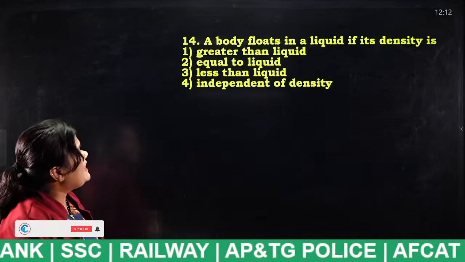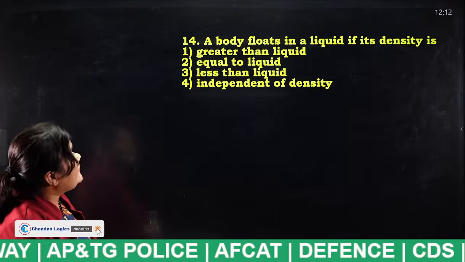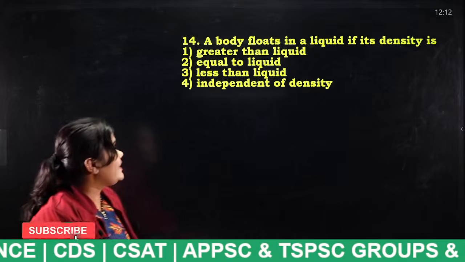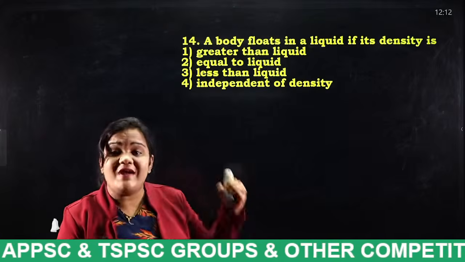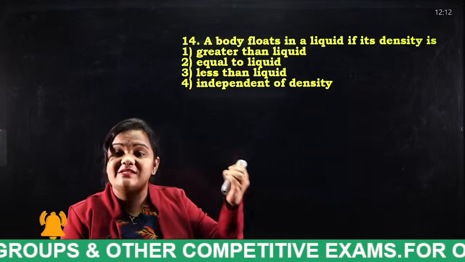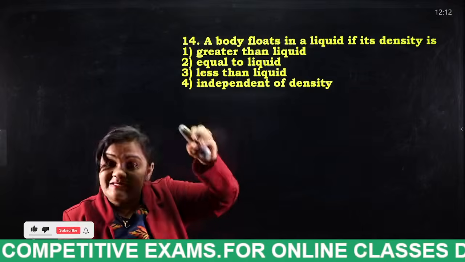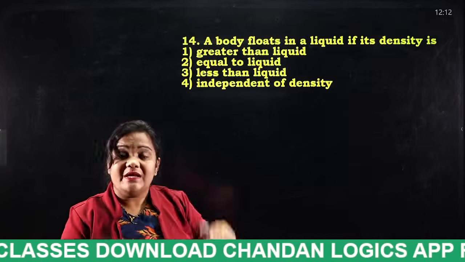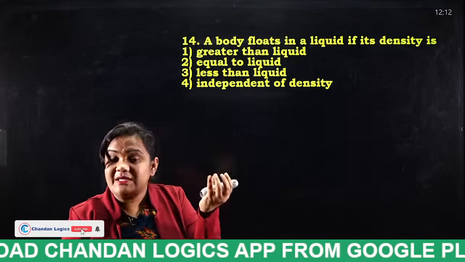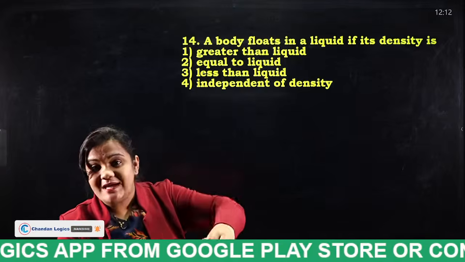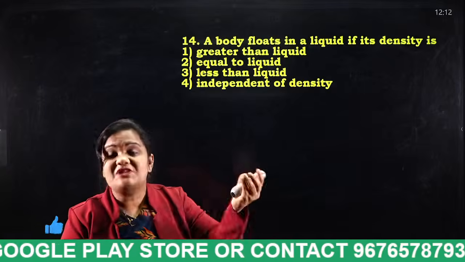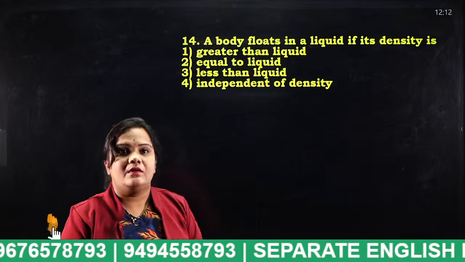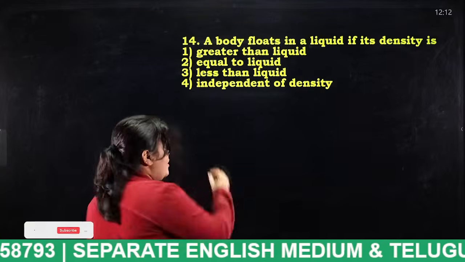A body floats in a liquid if its density is greater than liquid, equal to liquid, less than liquid, or independent of density. If the density of an object is greater than the density of the fluid, then that object will sink. If the density of that object is less than the density of the fluid, it will float. So what is the answer, students? Tell me. I have told you even the explanation.